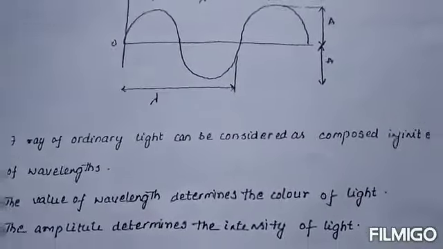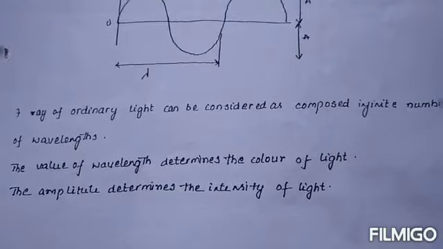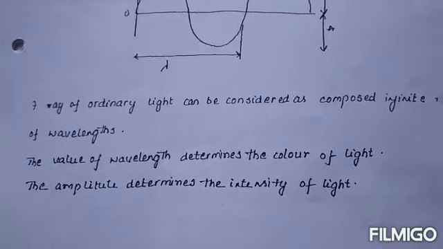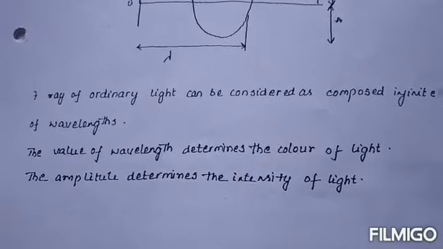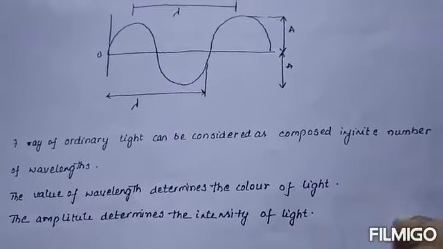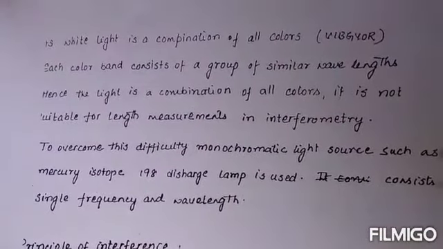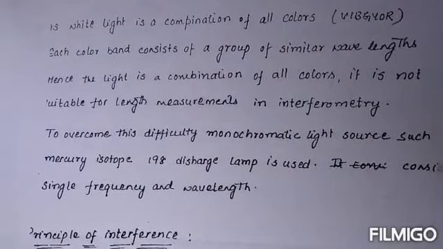Next, a ray of ordinary light can be considered a composite of an infinite number of wavelengths. The value of the wavelength determines the color of light, and the amplitude determines the intensity of light. White light is a combination of all colors, where each color band consists of a group of similar wavelengths. Hence white light is a combination of all colors.